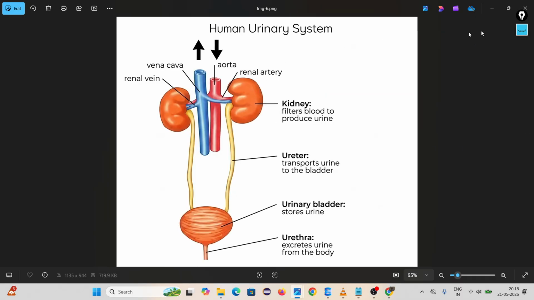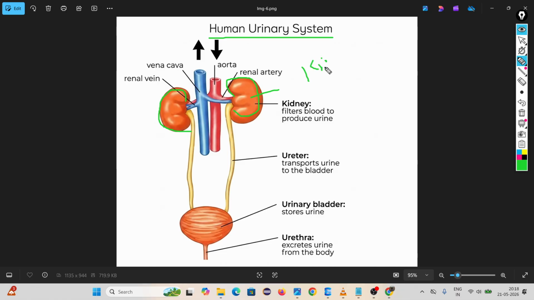So look, this is our urinary system or excretory system. Look, these two are called kidneys. Our kidneys.